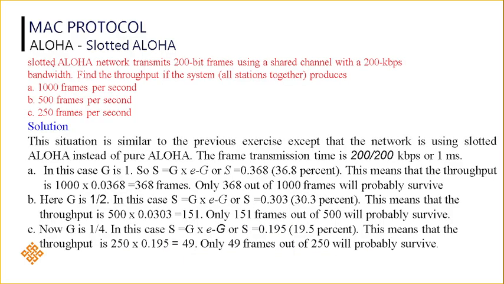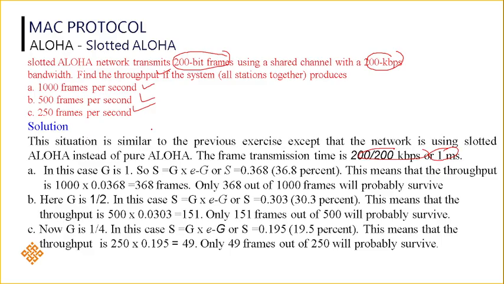Same example. A slotted Aloha network transmits 200-bit frames using a shared channel of 200 kbps. Then find the throughput. If the station produces 1000 frames per second, 500 frames per second, and 250 frames per second. Same thing: first, you calculate the frame transmission time, which is nothing but 200 by 200, which gives 1 millisecond.